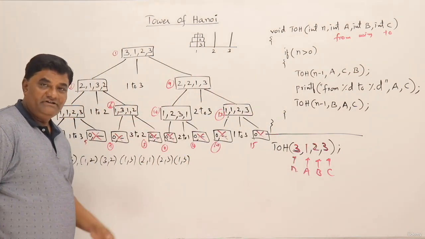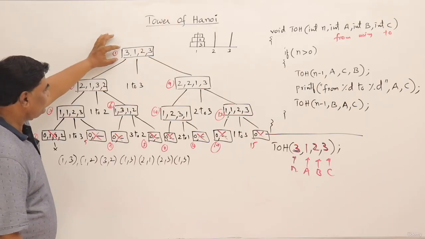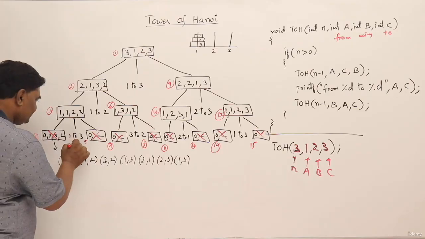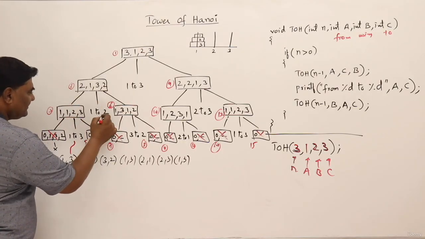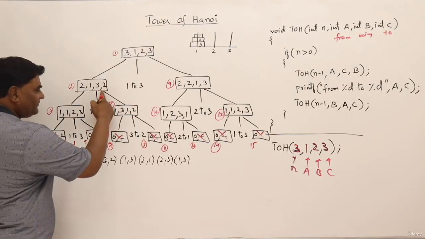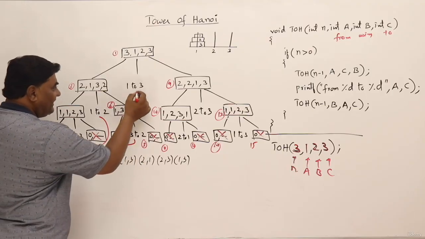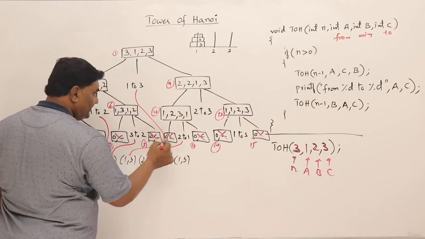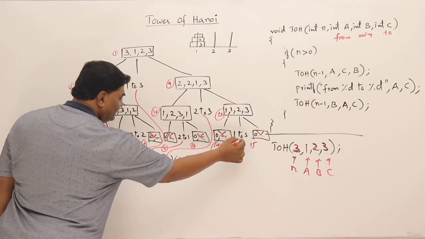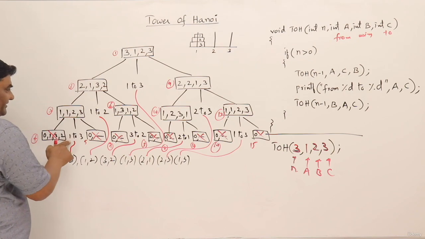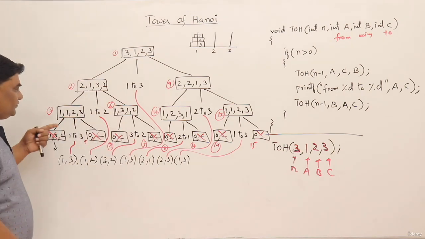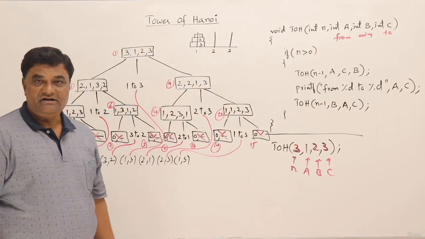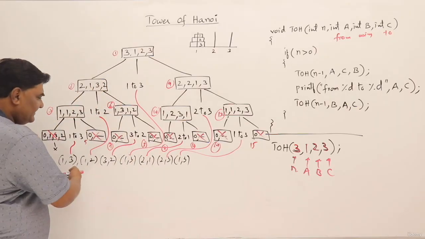But let me show you the values once again. First call is this one, then this call, then this call, then this call, then this value is printed. Then this call, then over, then this is the next value printed, then it goes back, and this is the next value printed, and this one is printed next, and then it comes to this side. So 2 to 1, and then 2 to 3, then finally 1 to 3. So the values are printed like this. If you know the tree traversal, this is more like in order traversal. So the printing is done in order traversal. So these are the steps I got.